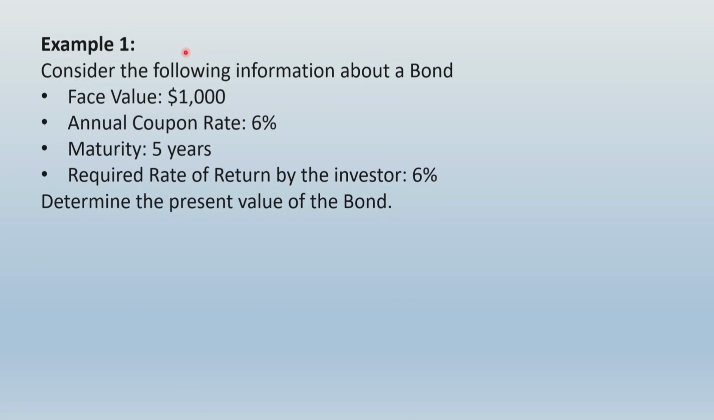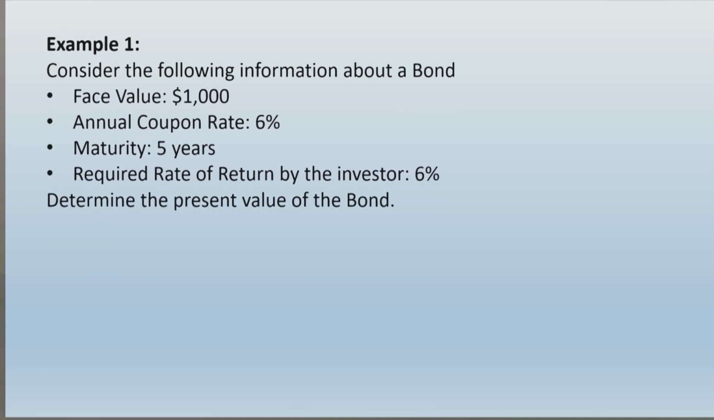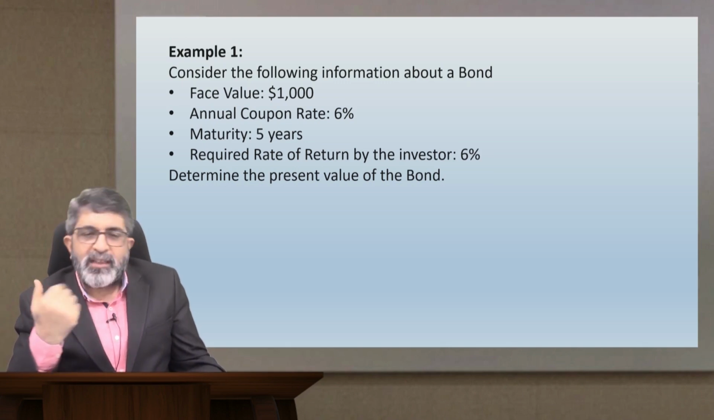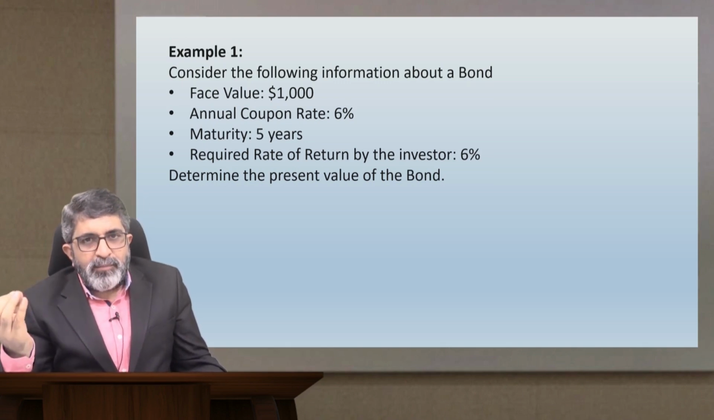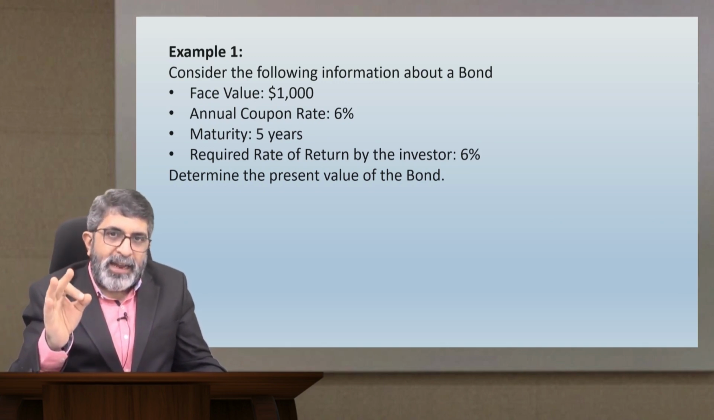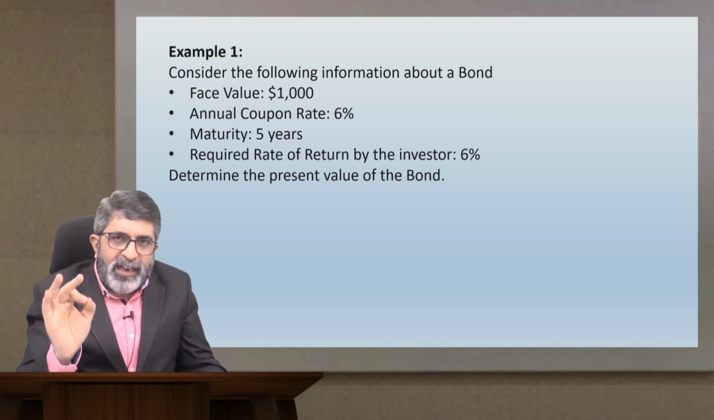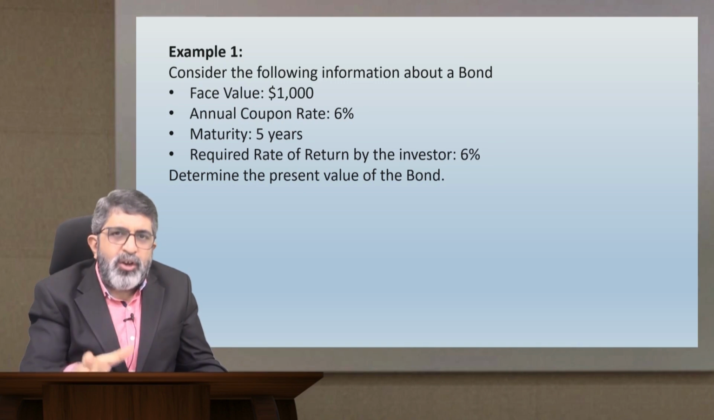Consider the following information about a bond: face value $1,000, annual coupon rate 6%, maturity 5 years, required rate of return by investor 6%. Determine the present value of the bond. Now, most of the candidates would make calculations without even touching their calculator when it is a question like this. And the answer, I'm sure most of you would have got the answer by now. The answer will be $1,000. And that is the correct answer, obviously. Here you don't need your calculators.